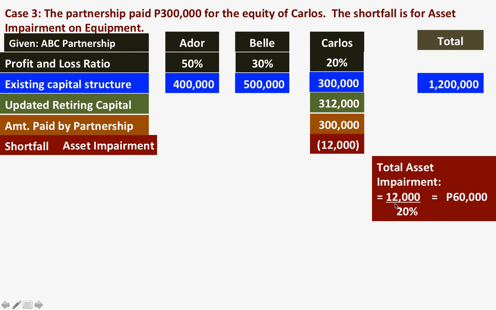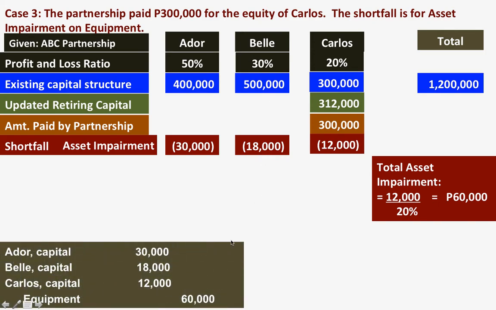So we have to compute the 100% of asset impairment. To do that, 12,000 divided by 20% is 60,000. Now we also have to reflect the reduction of capital from Ador and Bell due to asset impairment. So 50% of 60,000 is 30,000. That will be the amount to be deducted from Ador's capital. And 30% of 60,000 is 18,000. This is the amount of asset impairment for the share of Bell.